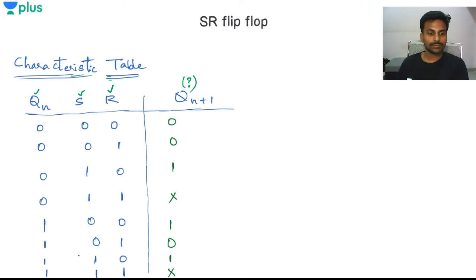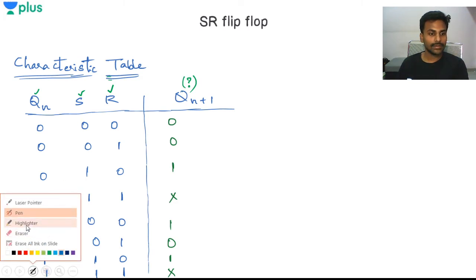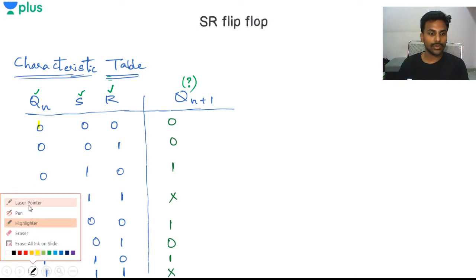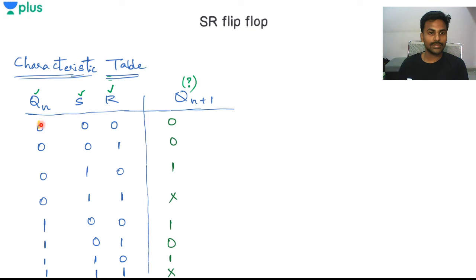I'll be taking here Qn as 0 in this case, right? So Qn is 0. I'll be taking it in the 4 cases. I'm showing how to fill up this characteristic table. First of all, S and R are written over here: 0 0, 0 1, 1 0, 1 1. Write the SR values like this, and take Qn as 0. The memory can be 0 or 1, right? We don't know what is there in the memory.